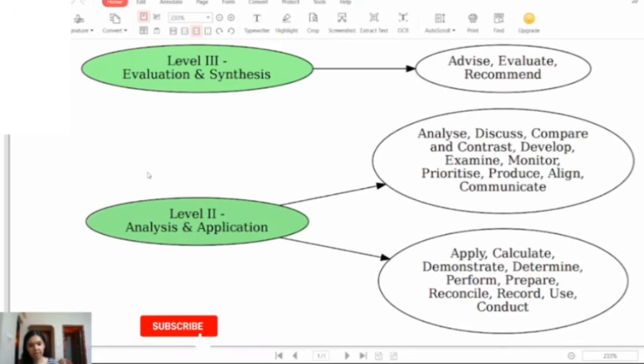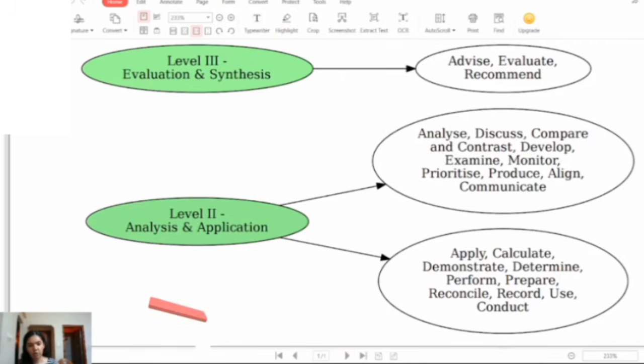So level 2 type of question is analysis and application based question. In this the questions will start with words like analyze, discuss, compare and contrast, develop, examine, monitor, prioritize, produce, align, communicate. Or they might also ask you for some computation. In that case the questions will begin with words like apply, calculate, demonstrate, determine, perform, prepare, reconcile, record, use and conduct. So level 2 is based on financial factors only.